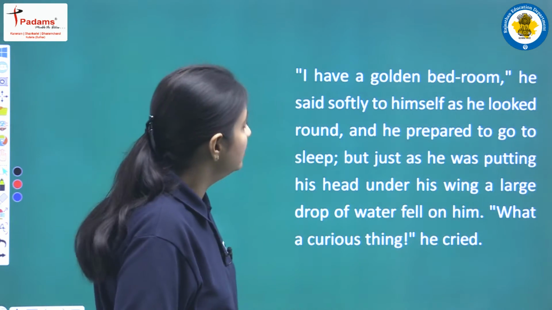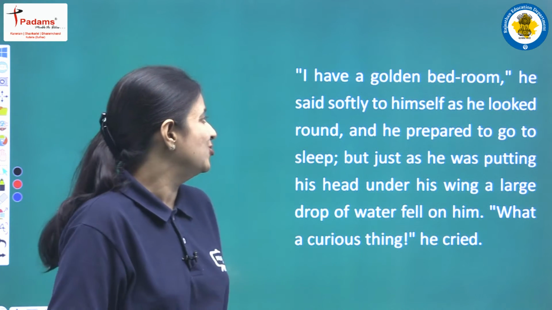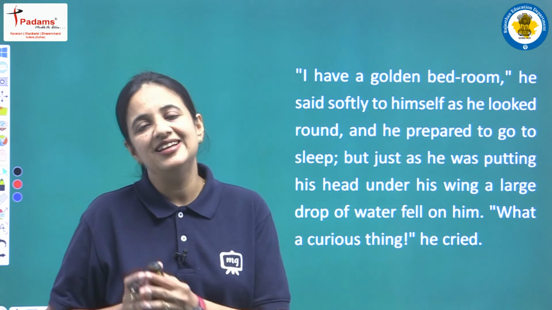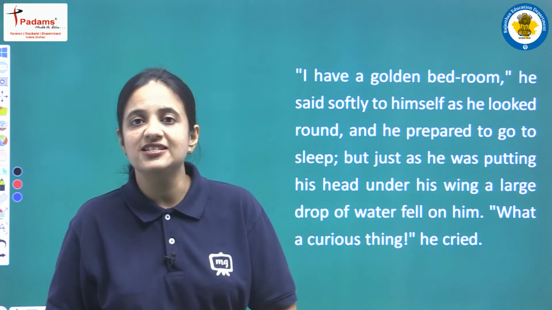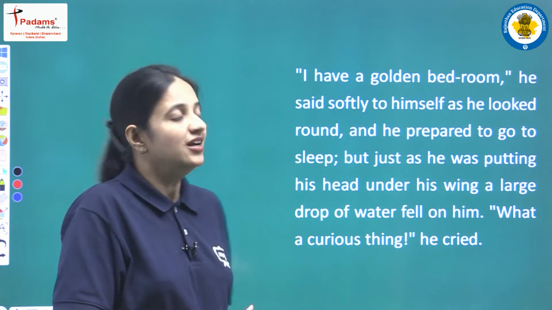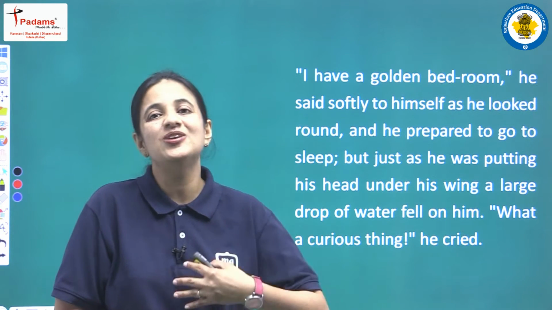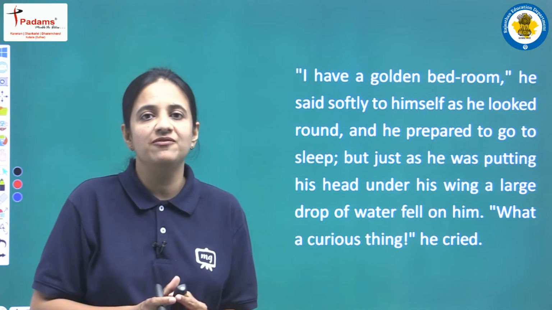"I have a golden bedroom," he said softly to himself as he looked around, and he prepared to go to sleep. So finally the little swallow was there on the statue of the Happy Prince, resting between the feet of the statue. Then he looked all around at the statue, and when he realized that the statue had a layer of